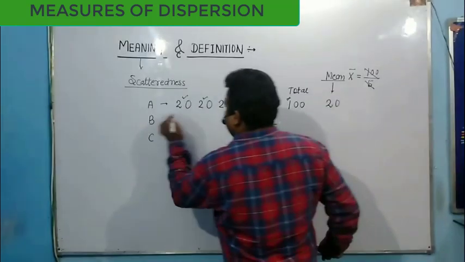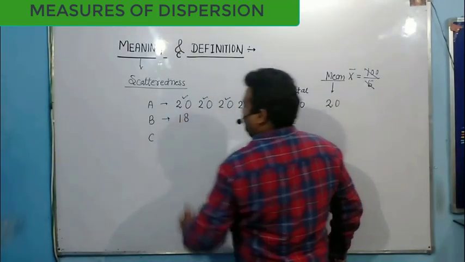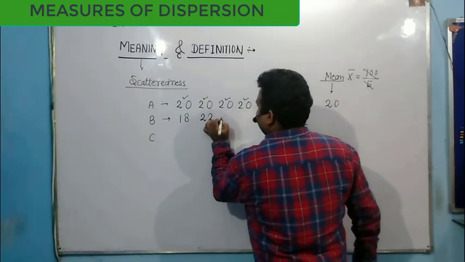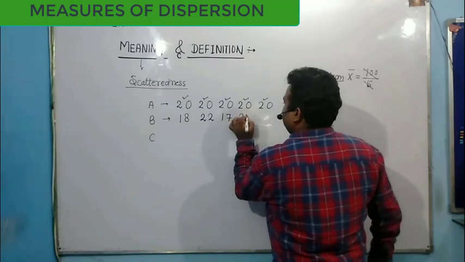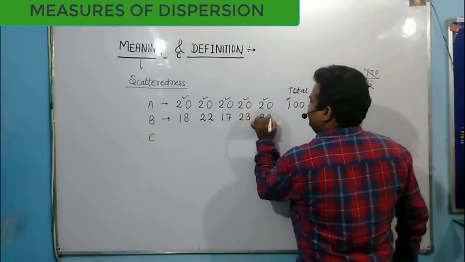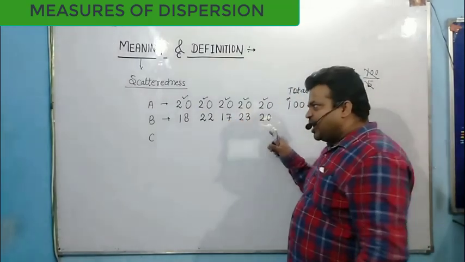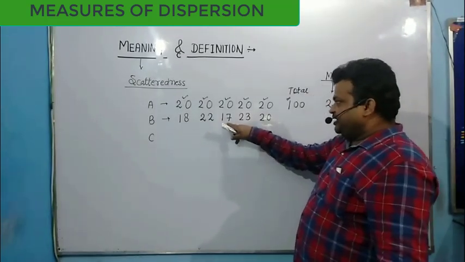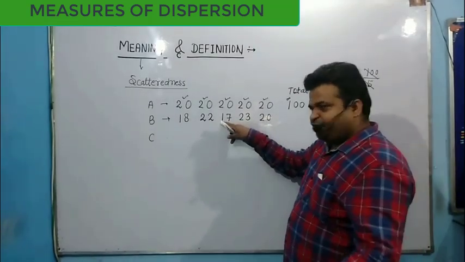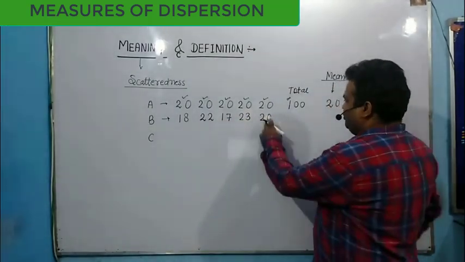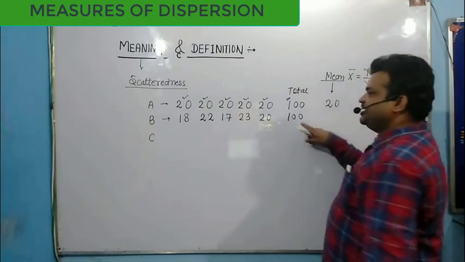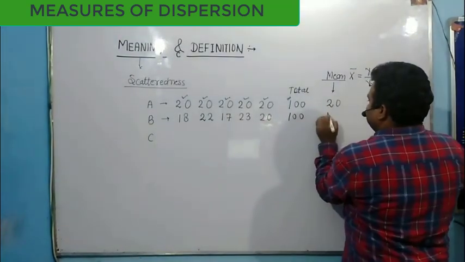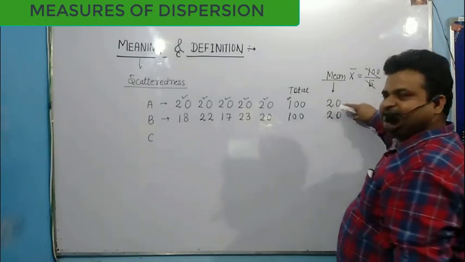Now I am taking another example. Series B: 18, 22, 17, 23 and 20. Now if you add all these values, what will you get? 18 plus 22 comes to 40. This 23 and 17, again 40. So 40 plus 40 is 80, and 20 makes 100. Now in this case, if you calculate the mean, you will also find the same value, which is 20. Again my mean is the same.